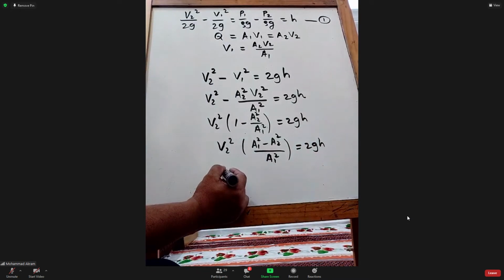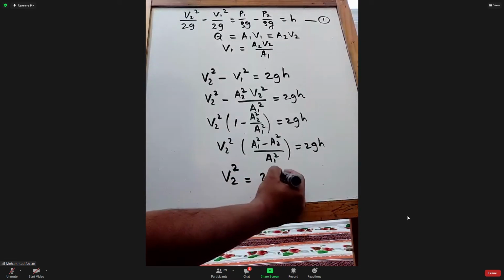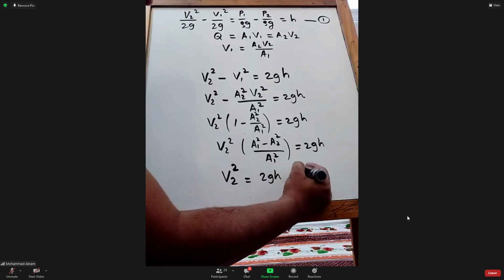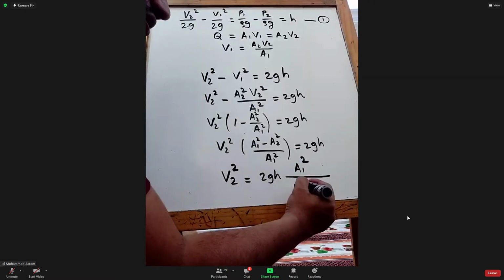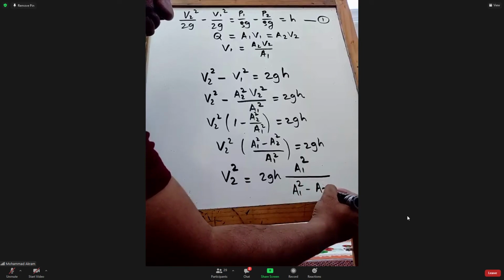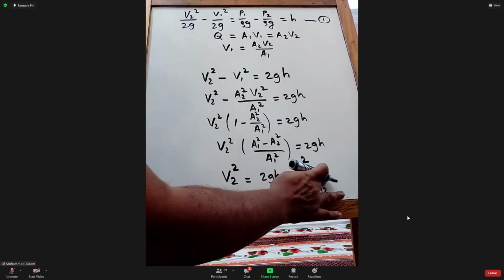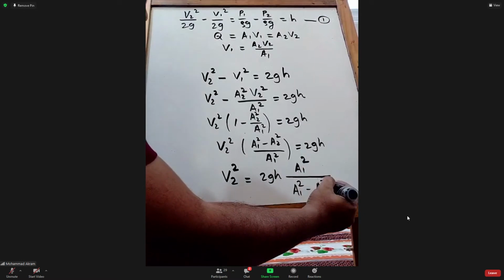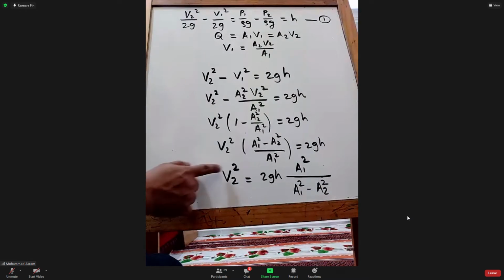Or V2 square is equal to 2GH A1 square divided by A1 square minus A2 square. Is this correct? Yes.